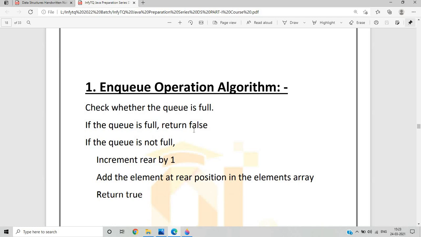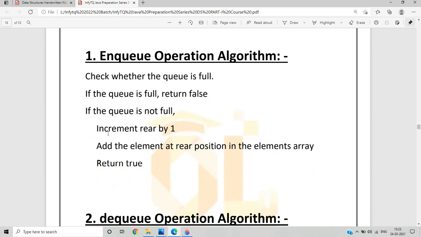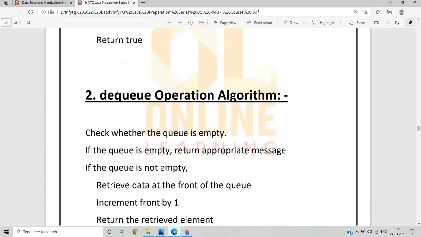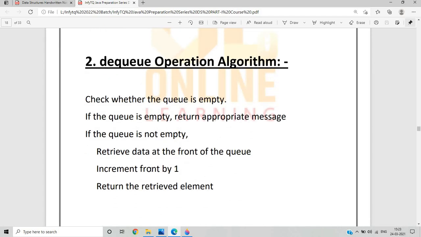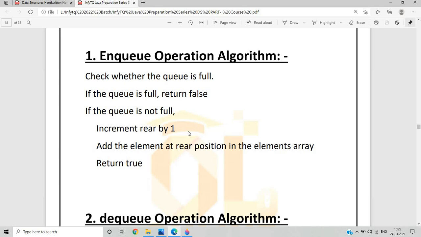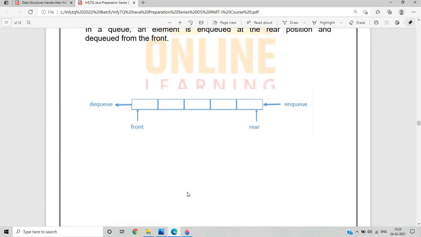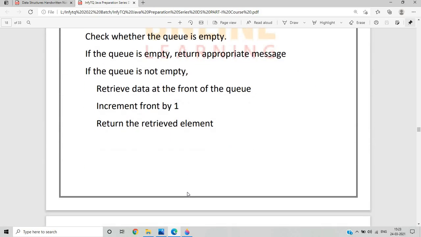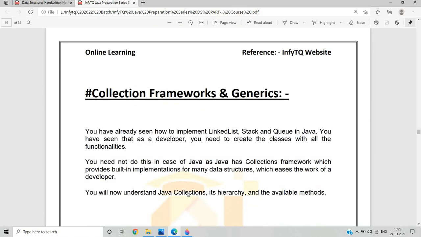If the queue is full, return false. If the queue is not full, increment rear by 1 and add the element at the rear position in the array. Same as dequeue, but there we increment front by 1, and here we increment rear by 1. You can also understand this from the diagram.